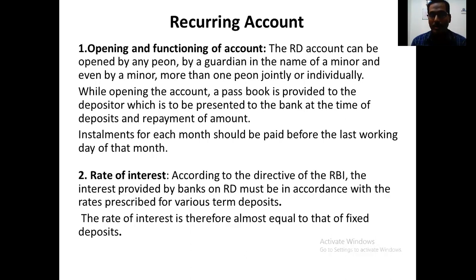Here, a passbook is given to the customer on opening the account. So every time money goes into the bank, it can be updated in the passbook, same like the saving account. Installment for each month should be paid before the last working day of that month. So before the last day of the month, the monthly installment needs to be paid.